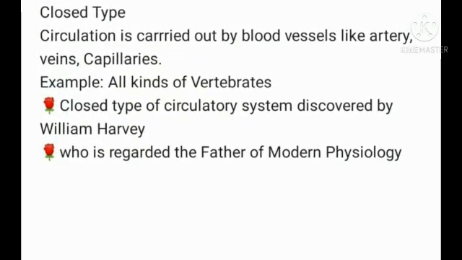Closed type. In closed type, the blood flows in a complete circuit around the body through specific blood vessels. The blood flows from the arteries to veins through small blood vessels called capillaries. Example: vertebrates. More to know: closed circulatory system was discovered by William Harvey in 1628, who is regarded as the father of modern physiology.